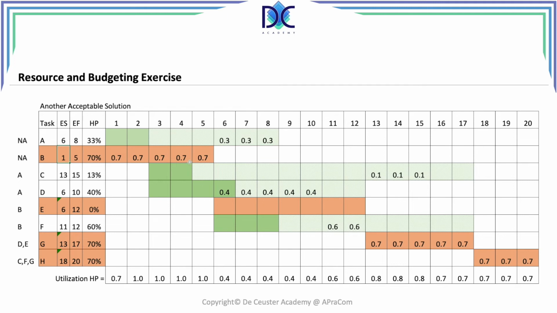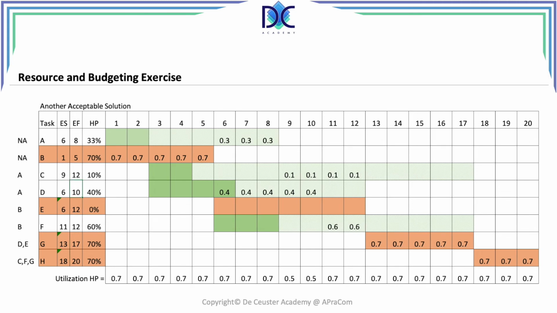We leave B the same. For activity C, what can we do? Well, we can move it to period 9, and we finish in 12.